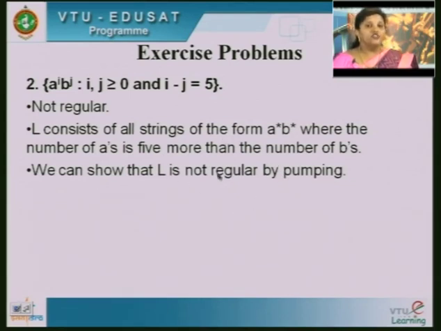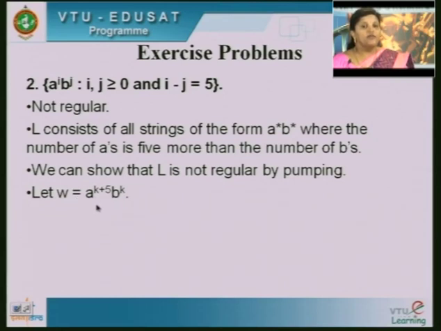We can show L is not regular by pumping, that is, you can split w in the form of a to the power of k plus 5. Why k plus 5? Because here i minus j is 5, so you should have 5 more A's than B's.